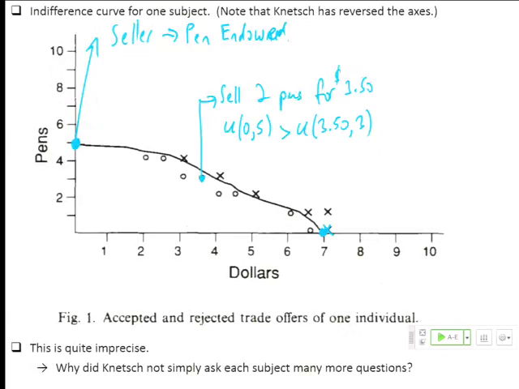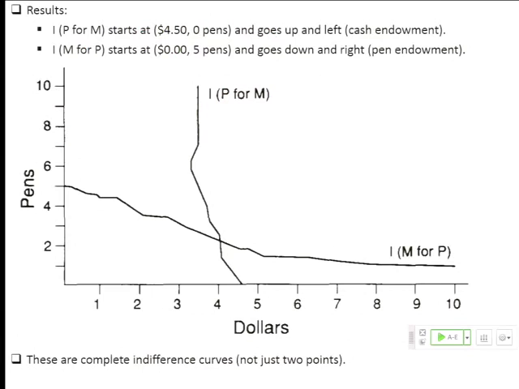And then he did the same thing for all 10 of the people in that group, and a similar thing for all 10 of the people in the dollar endowed groups, and he came up with this. Okay? So he calls this IM for P. So this is the indifference curve for someone who's trading money who's receiving money for pens. Okay, we're going to call that person a seller. They are pen